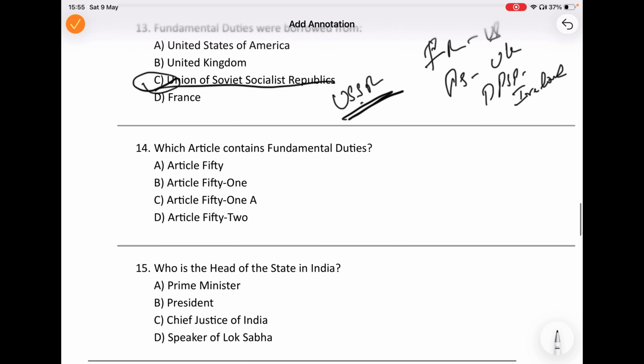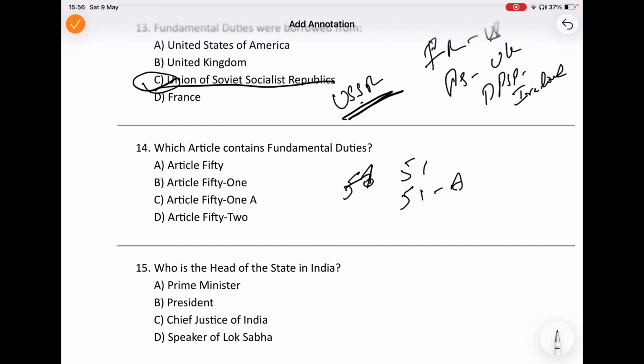Now, the examiner is asking a direct article based constitutional law question here. Which article contains fundamental duties? Many students get confused between Article 51 and Article 51A.